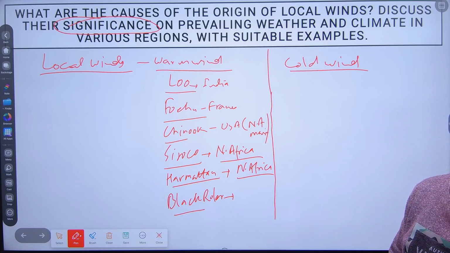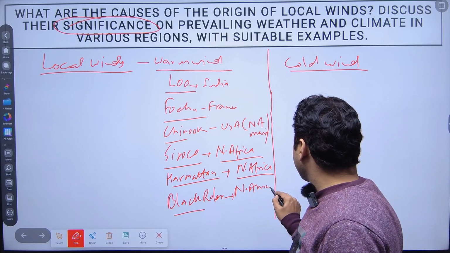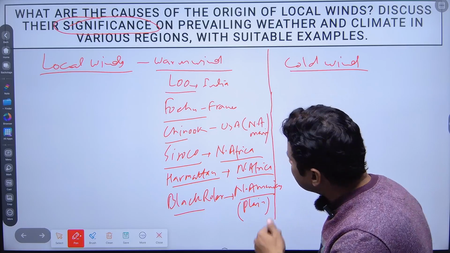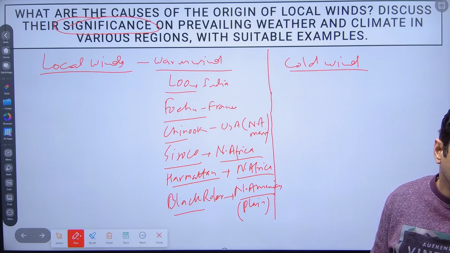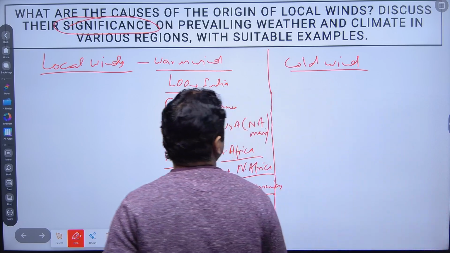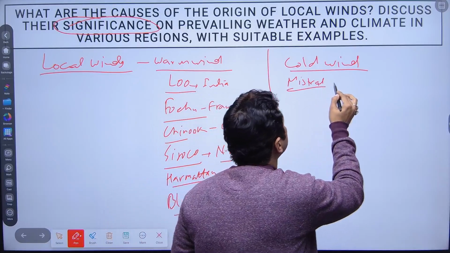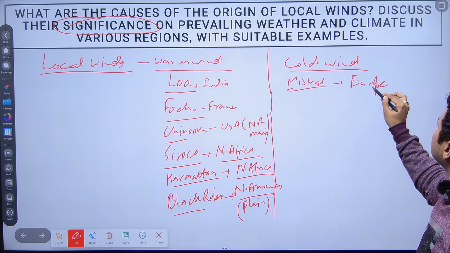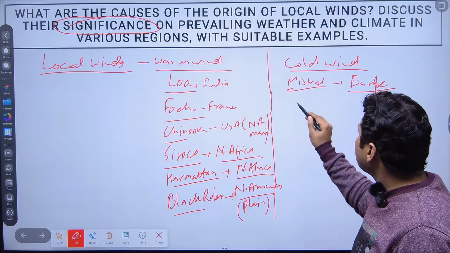That black roller is also found in northern America, in the plain area. So these are the warm winds, which I just gave you the example of. Now we'll give you the example of the cold wind, that is Mistral. The Mistral is found in Europe. Another we can talk about is the Bora.